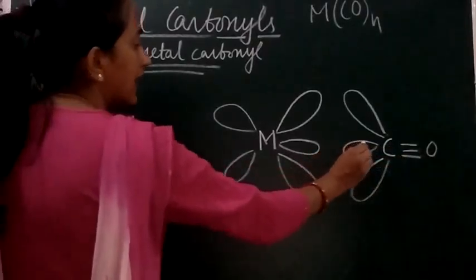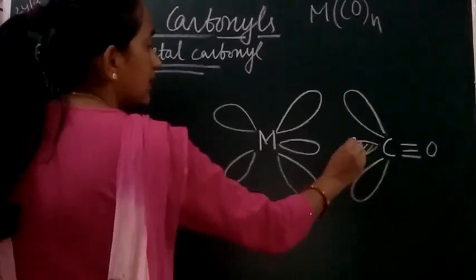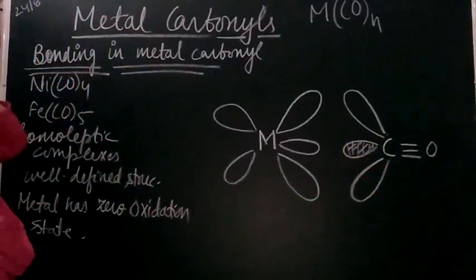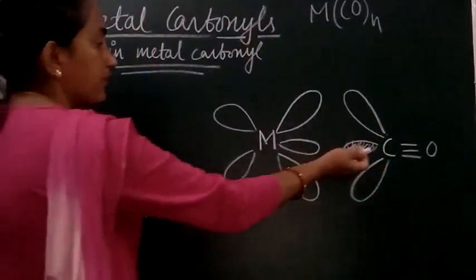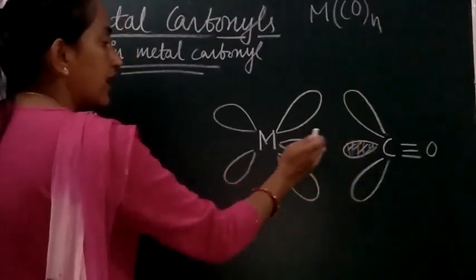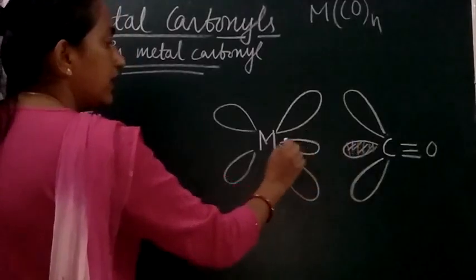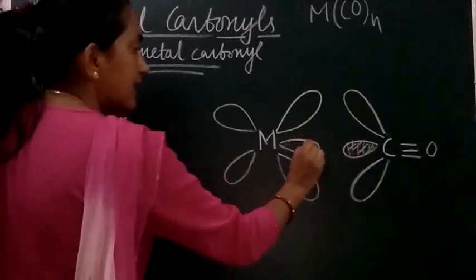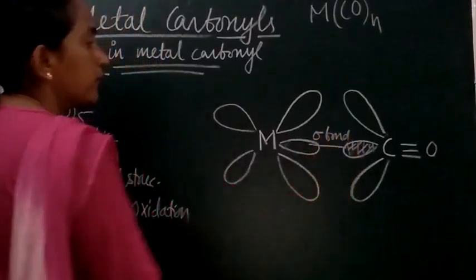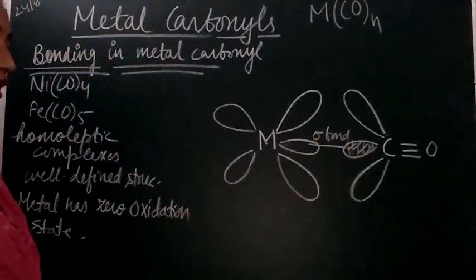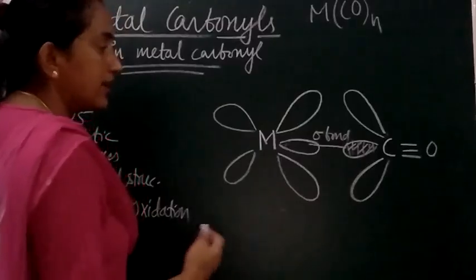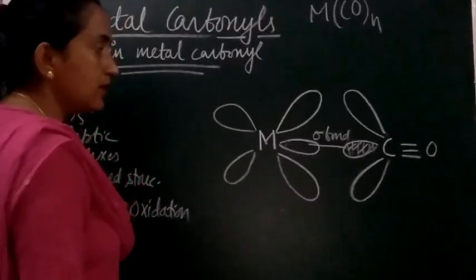It will have an electron pair in one of its orbitals, this p orbital here. It will donate its lone pair to the metal atom, and hence a sigma bond is formed by head to head overlapping, right? Once they come close to form the sigma bond, simultaneously what will happen?